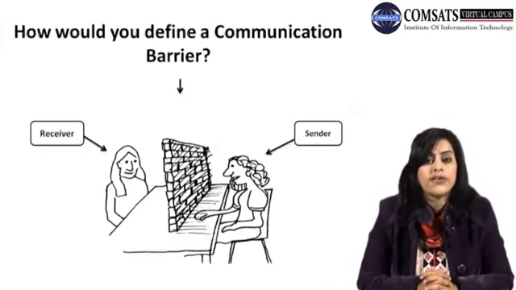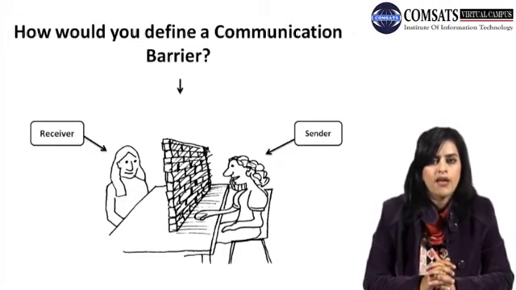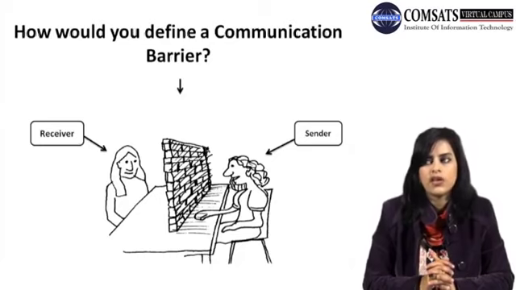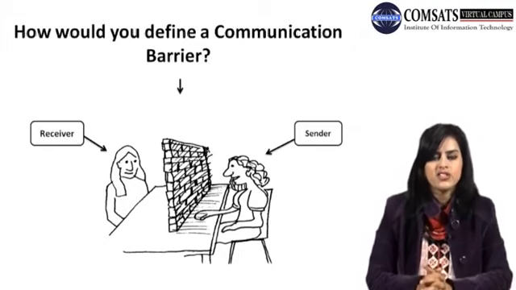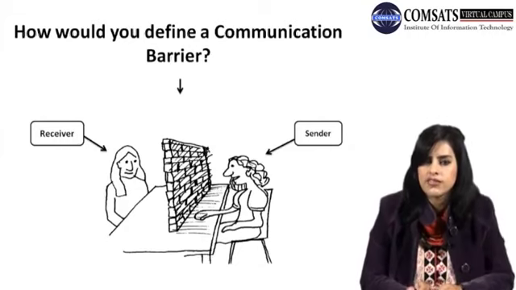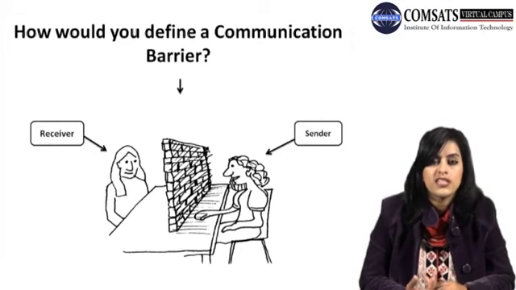How would you define a communication barrier? If you see in the picture, the sender is trying to send the message to the receiver, and the receiver's face looks totally blank. Why? Because the receiver, maybe because of the internal noises, or maybe because of the external noises, is unable to understand the message. Now what is the communication barrier? The sender sends some message, and the receiver receives the information as it is, but the receiver's interpretation is different than the sender's. Now the message is being misinterpreted because of the barriers. Now what are these barriers?